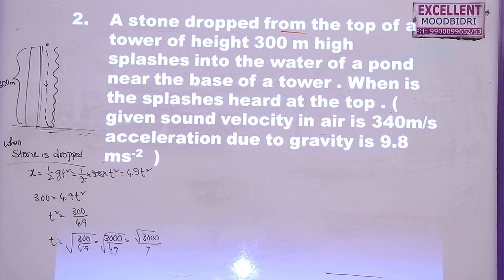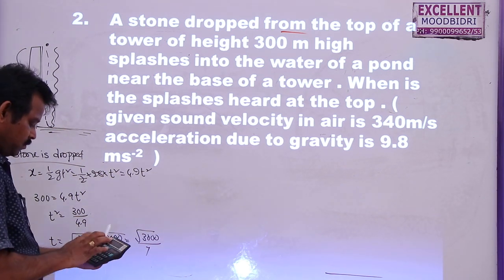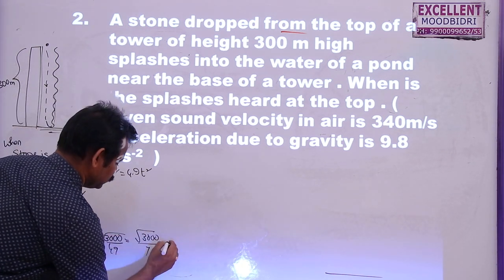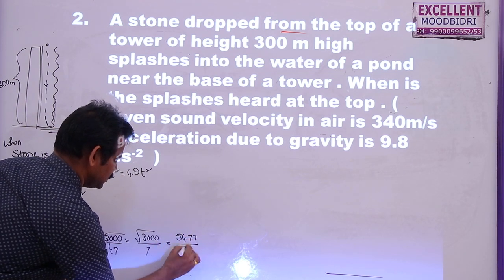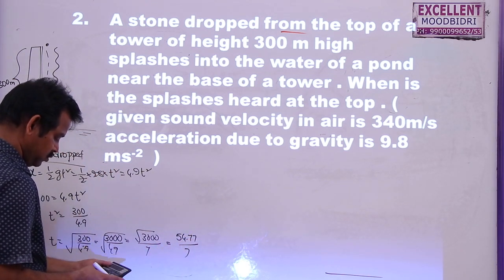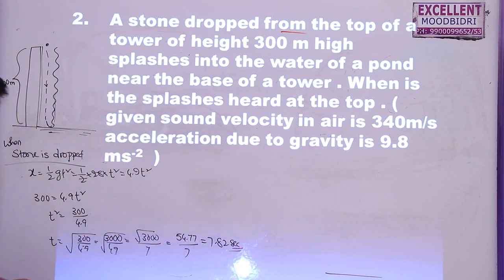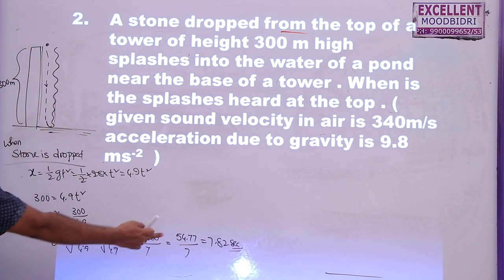Now what is this root 3000? Root 3000 is given by 54.77. 54.77 by 7, this is equal to 7.82 seconds. So this is the time taken by this stone to reach the water. Then now the sound will travel this much distance. So for this how much time is required? So to fall it took 7.82.